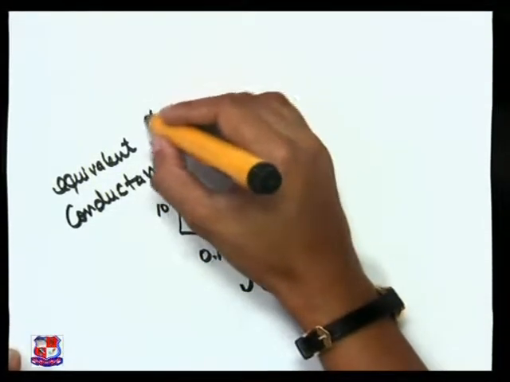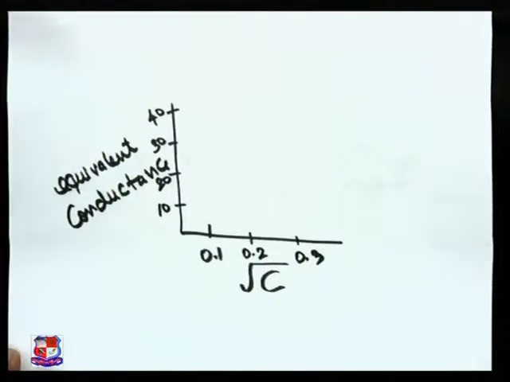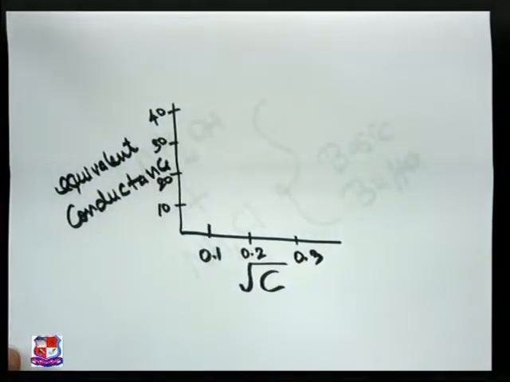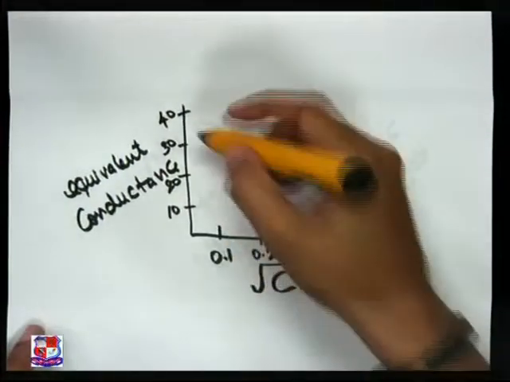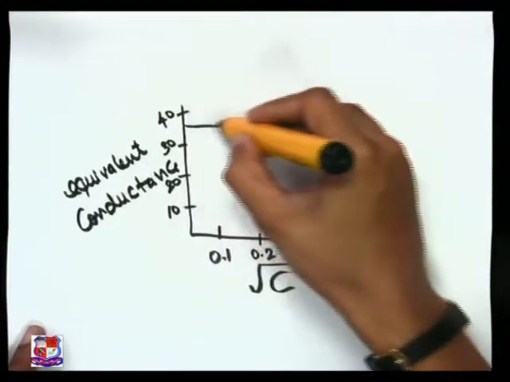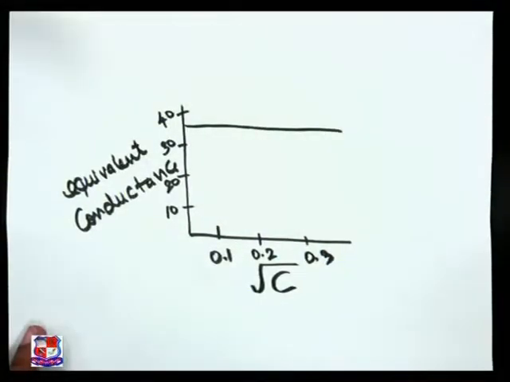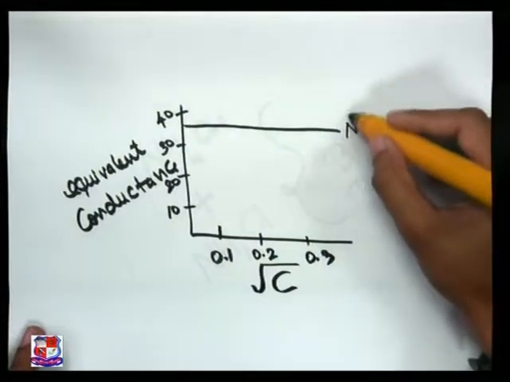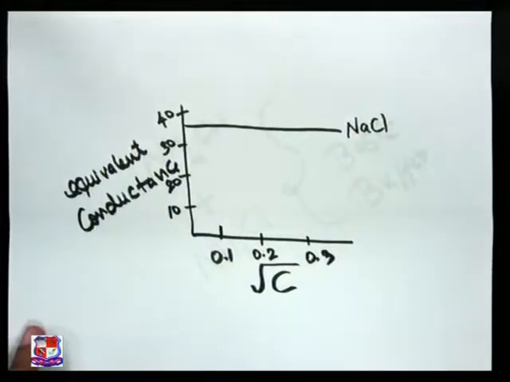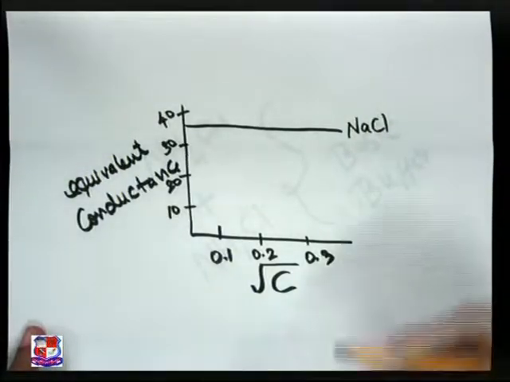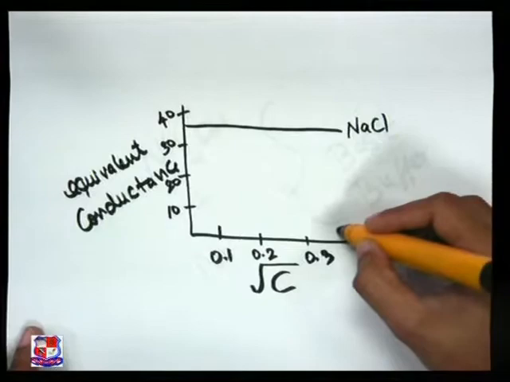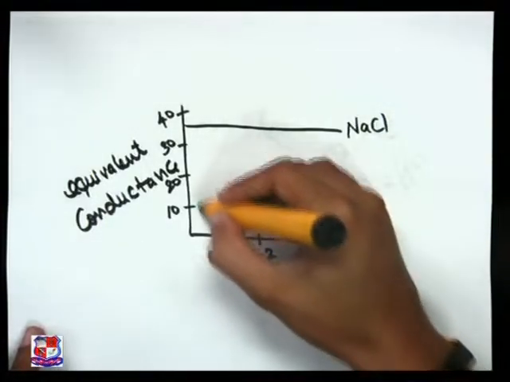Now for a strong electrolyte, you can see very clearly that the graph does not show much sharp change. There is no sharp change for strong electrolytes. But for a weak electrolyte, the graph is steady at first, and then there is a sudden rise.